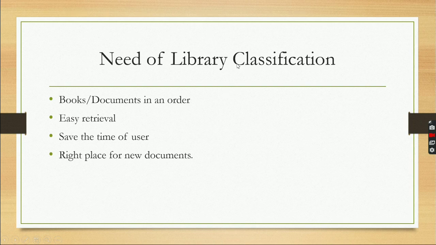So here is the need of classification: easy retrieval. If we want to retrieve a particular book, the class number will help us. Suppose a user asks a librarian for a history book. The librarian knows that history books are arranged starting from 9 according to DDC. So the librarian will go to the stack where the books whose class number starts from 9 are arranged, and from this stack he will easily retrieve the history book.